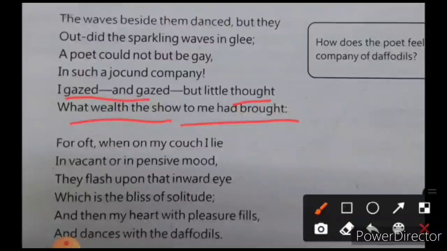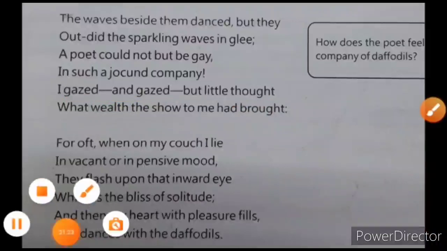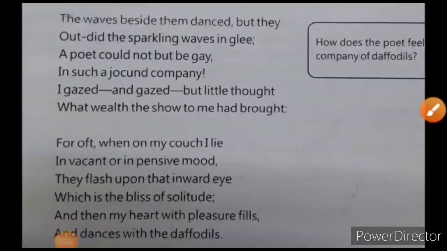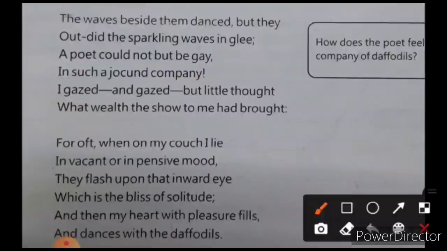Now a question once came कि what wealth the show to me had brought means what. So you are going to say कि it has brought joy and happiness to the poet. He didn't realize it at that time, but it was a memory, that this memory was a source of joy for him in the future. ठीक है. Then there's a question over here कि how does the poet feel in the company of the daffodils. So obviously he feels quite happy, he's quite mesmerized, he's happy, he's enjoying their company. Now we have the last stanza over here.